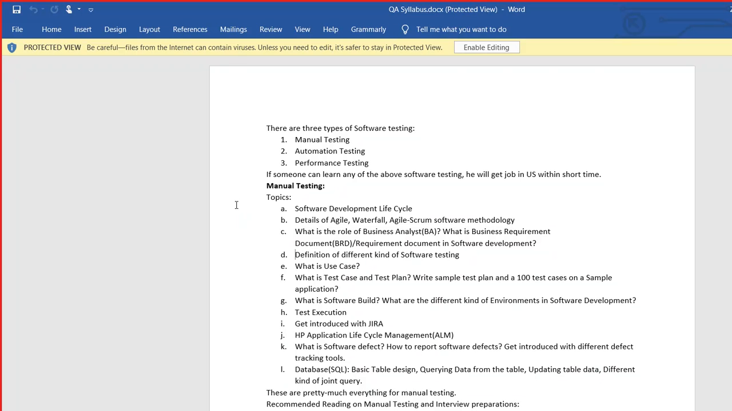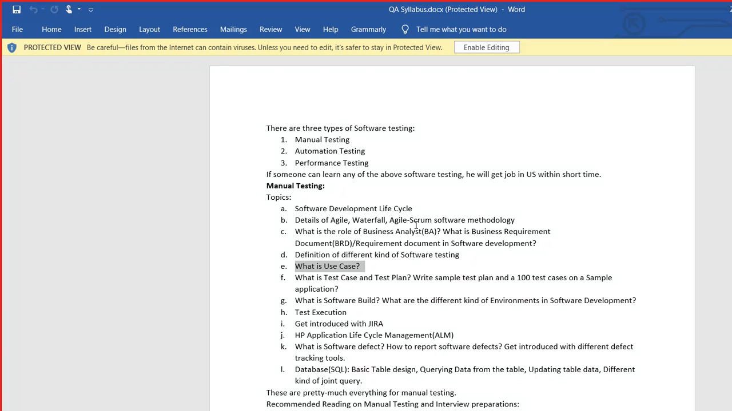There are so many types of testing. We will be learning what all of those different kinds of testing are, and then we will learn what a use case is, right? What is a test case, what is a test plan. We will be writing a sample test plan. We will be targeting to write 100 test cases from sample applications, right? Test cases, remember this word, test case.